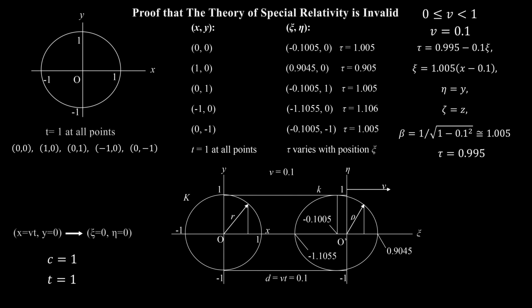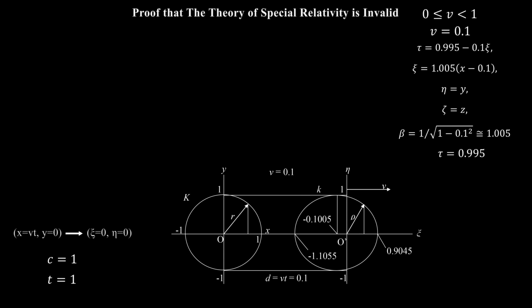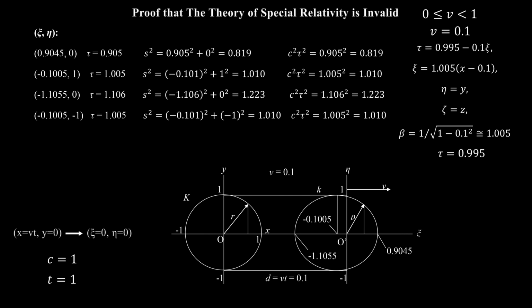Let's calculate the distance ρ from the origin of the moving system to the elliptical wavefront for each of the points that have been plotted. There are two ways to do so: by using the coordinates in the theorem of Pythagoras and by multiplying the time τ associated with each point on the wavefront by the speed of light. The speed of light is exactly the same in both systems. Here is the result. Note that in all cases this equation holds. Consequently, in 3 dimensions this equation holds. Thus, the theorem of Pythagoras holds even though the transformed spherical wavefront is a translated ellipsoidal wavefront. So Einstein's claim that it is also a spherical wavefront centered at the origin of the moving system is false.